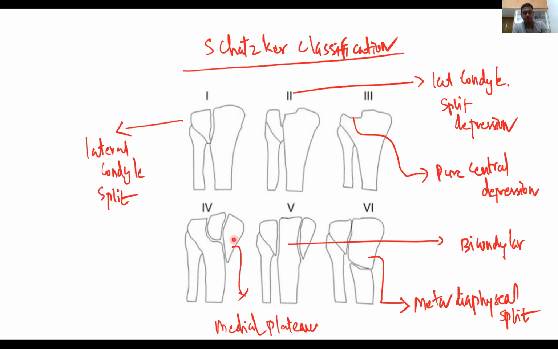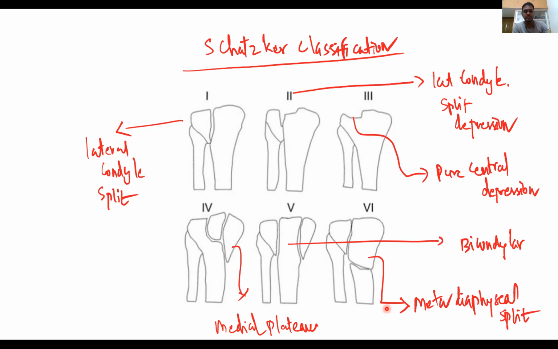Type 4, same thing, the medial plateau is also amenable to plate fixation. Type 5, you need to do bicondylar column fixation. These 2 sides should be fixed with a lateral proximal tibial plate and a medial proximal tibial plate. You can use contoured plates, or a T-buttress plate on the medial side. Same thing, type 6 should also be fixed with a plate.